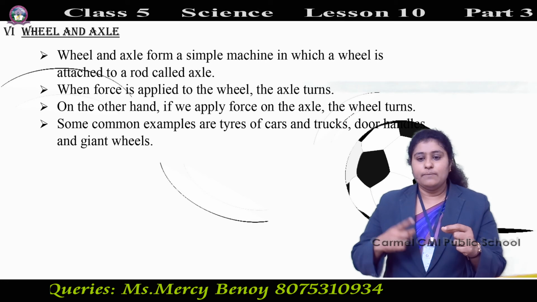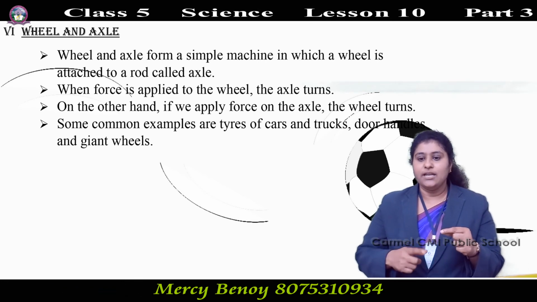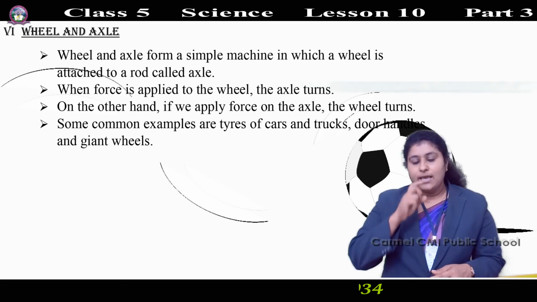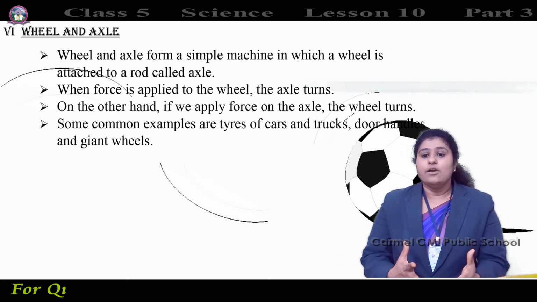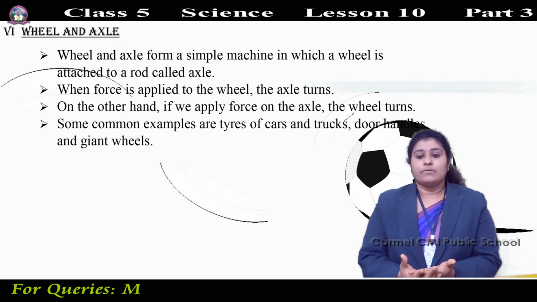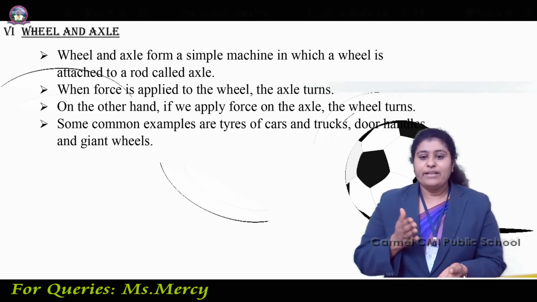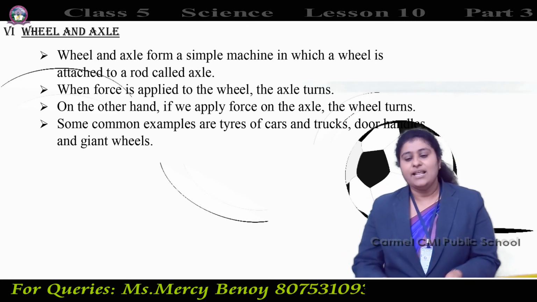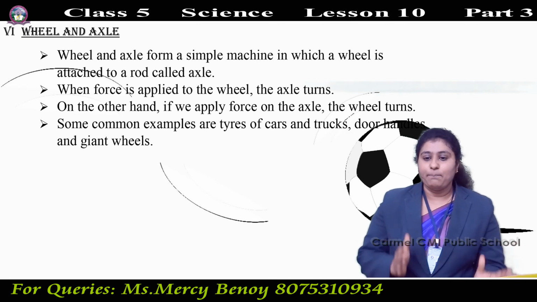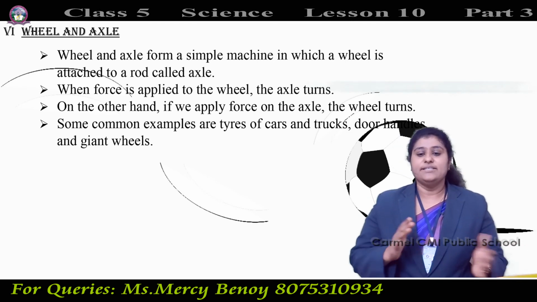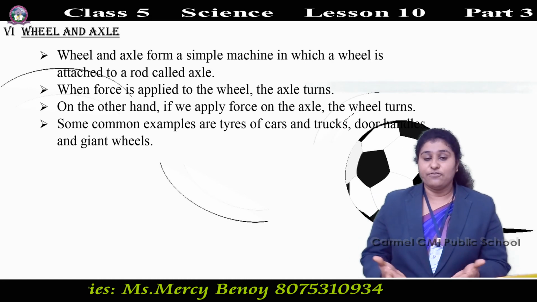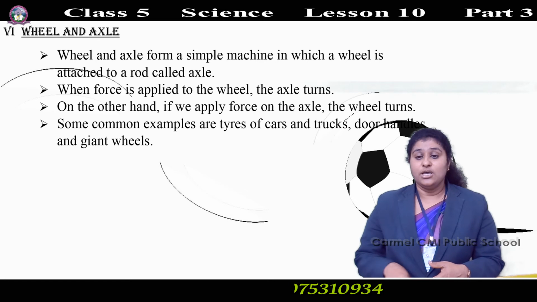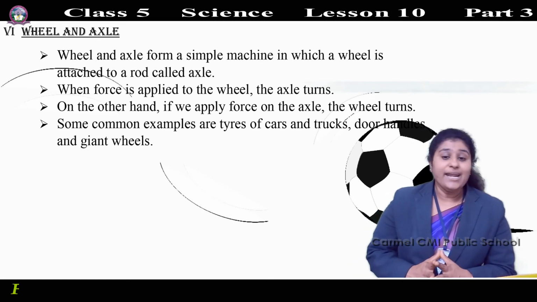If you apply force on the axle, the wheel will turn. On the other hand, when force is applied to the wheel, the axle turns. Examples are the tires of cars and trucks, door handles, and giant wheels. These are examples of wheel and axle.